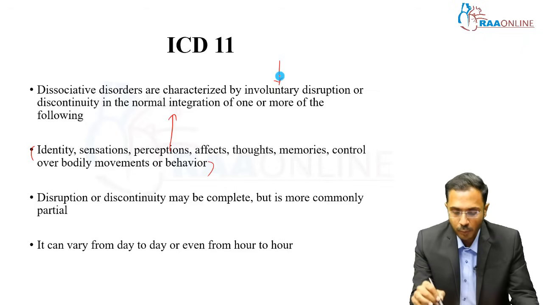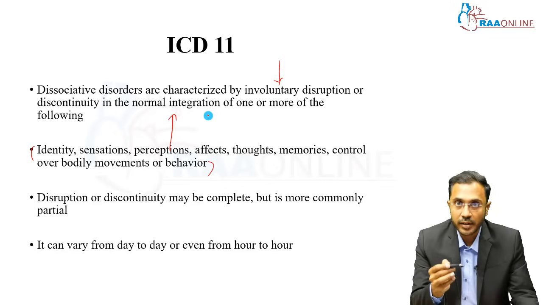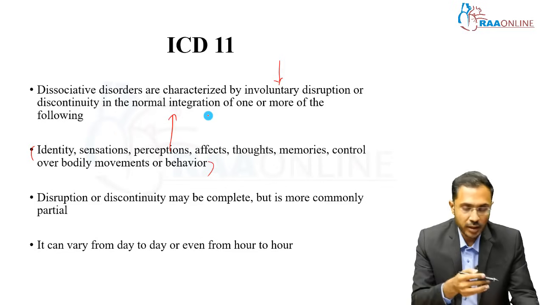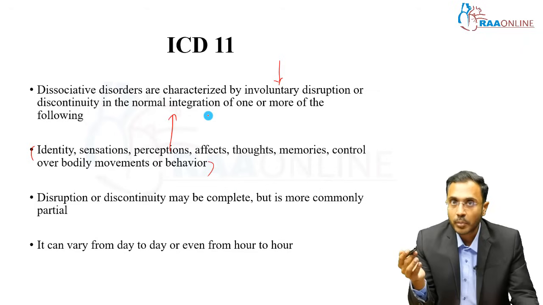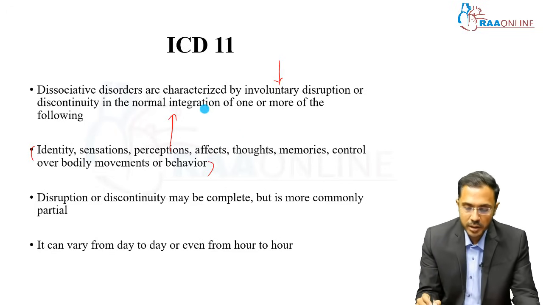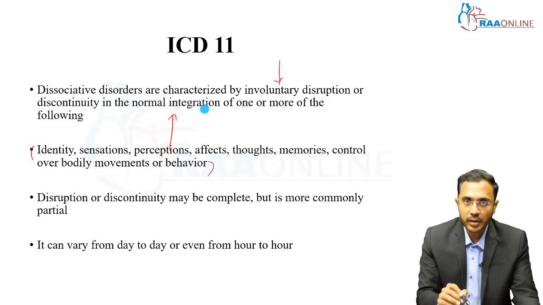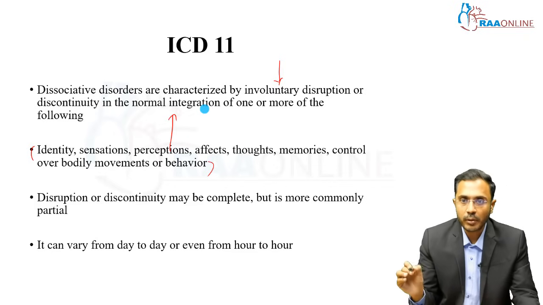There is involuntary disruption of normal integration of features like identity, sensation like touch, vision, perception like how we perceive the environment, affect, our mood, our thoughts, memories, control over bodily movements. All these things are normally integrated for day-to-day functioning, but here there is an involuntary disruption in all these entities leading to dissociative disorder.